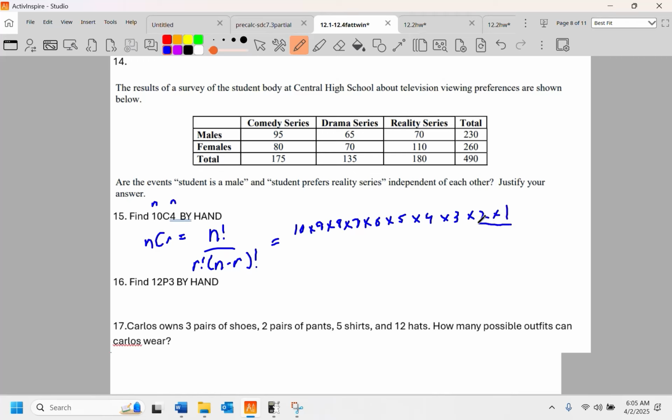Notice it says by hand, so I'm expecting to see this stuff written out. Over r factorial, which is 4 times 3 times 2 times 1. Next to n minus r, which is going to be 6, 6 times 5 times 4 times 3 times 2 times 1. And what will happen here is those guys will disappear and those guys will disappear.